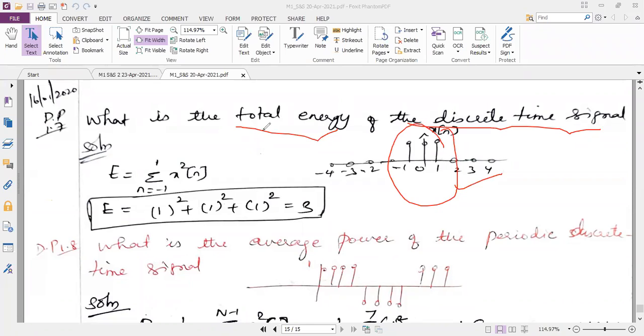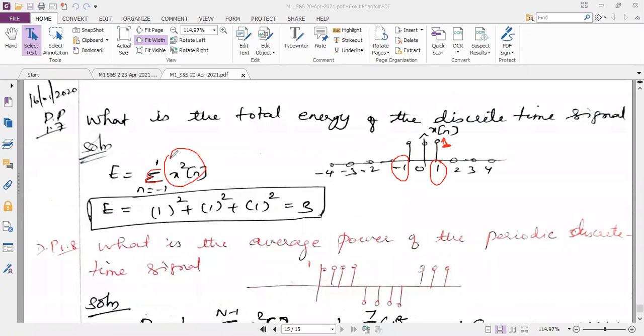But here directly they have asked in the question, calculate the total energy. So the formula is summation n is equal to the lower limit. We can choose it from the diagram. What is the lower limit as per the diagram? Where the signals are present? -1. -1 and the upper limit is +1. And the amplitudes for all the samples are 1. So it is 1 square here. X square of n, it is 1 square.